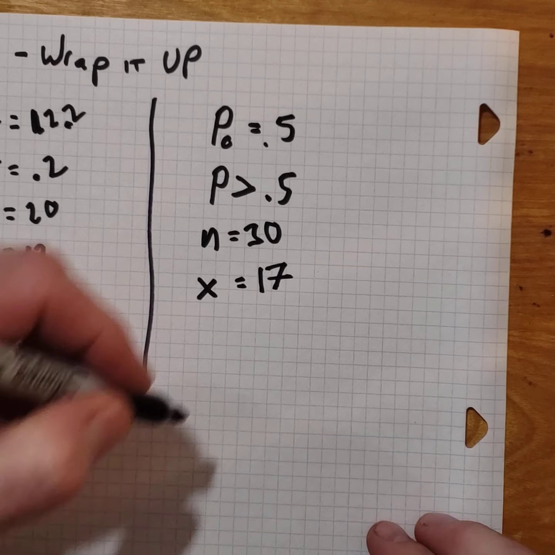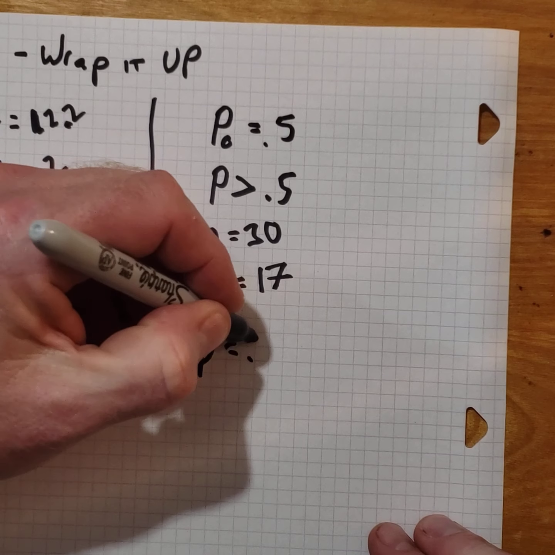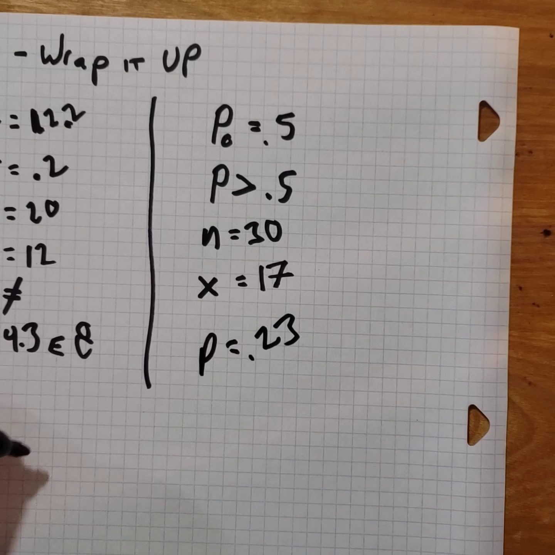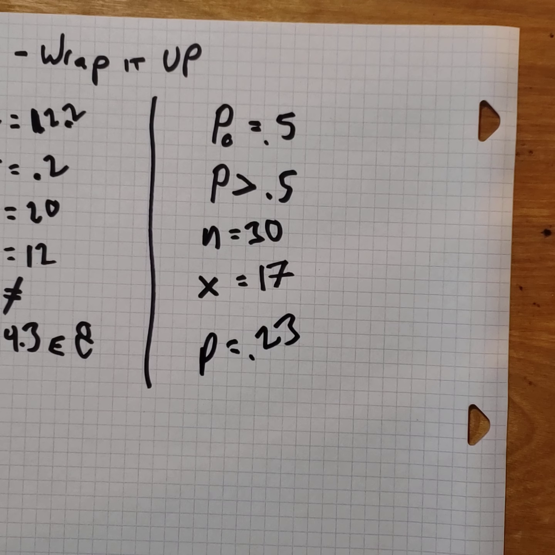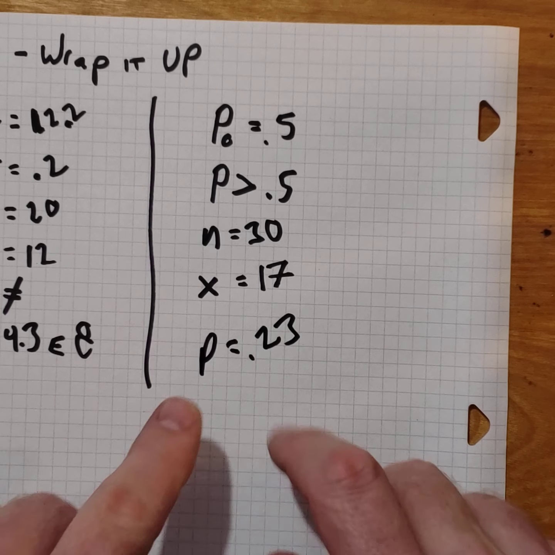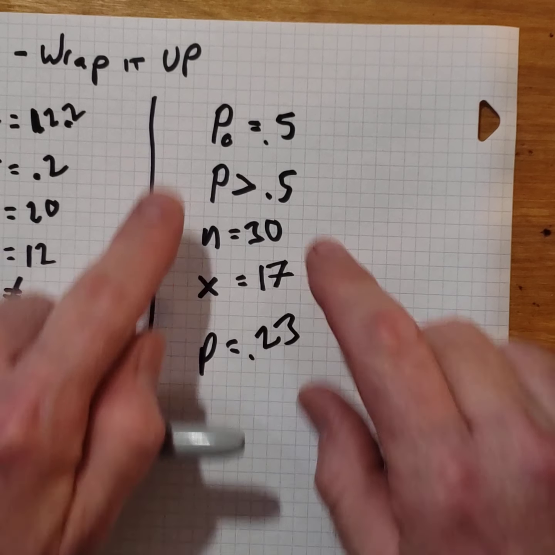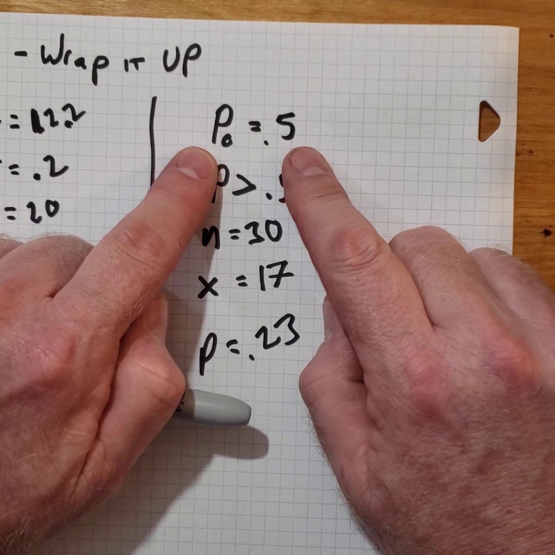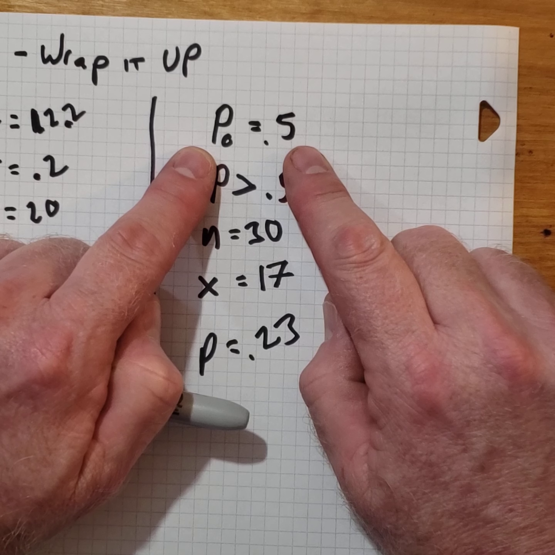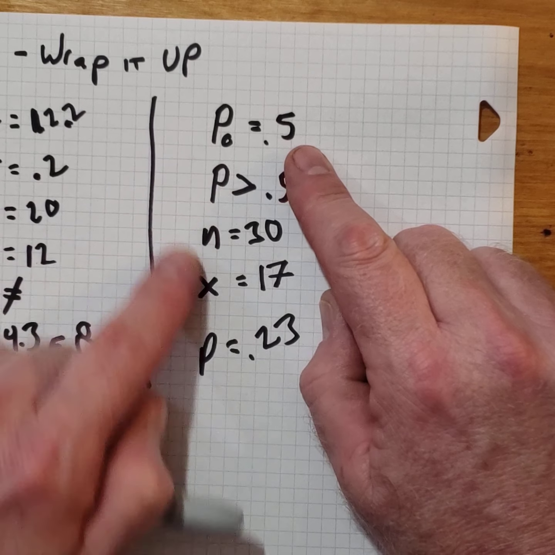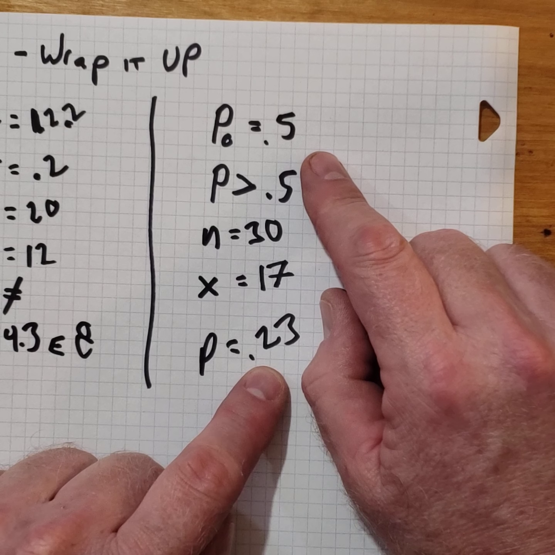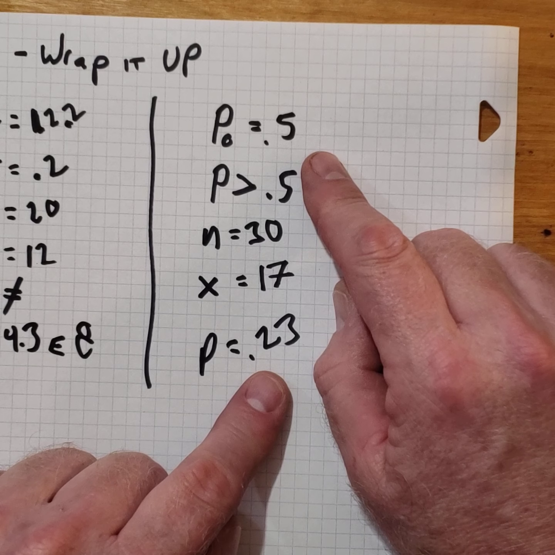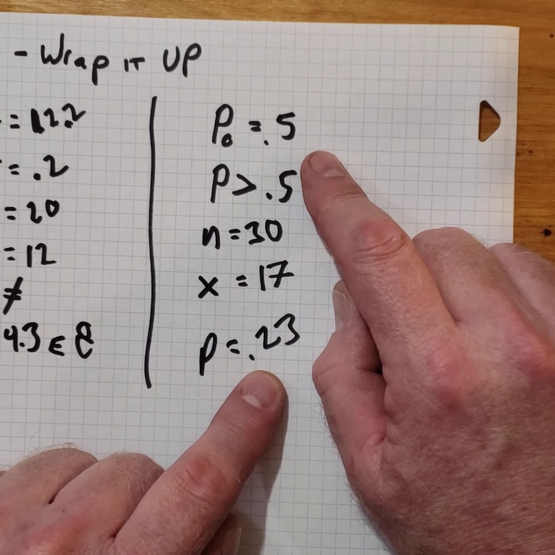You should end up with p equals 0.23. So remember what we're trying to do here. We're trying to show the alternate hypothesis. Here's our null hypothesis, and we're trying to show that that's untrue. Well, we tried to show it's untrue, and we got a very large amount of doubt.